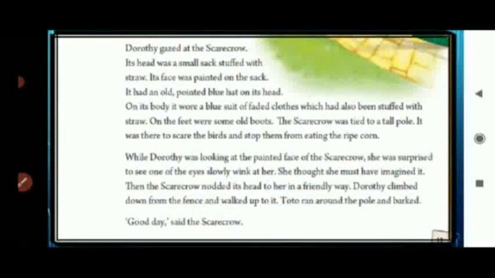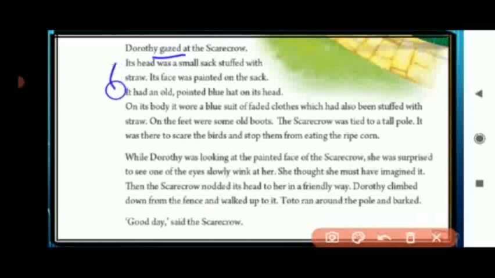So, what we saw, now Dorothy gazed at the scarecrow. We saw that Dorothy was gazing, meaning watching, looking at something steadily. Now what happened in the story? We had seen the description of the scarecrow in this paragraph. How did the scarecrow look? His head was small, a sack stuffed with straw.